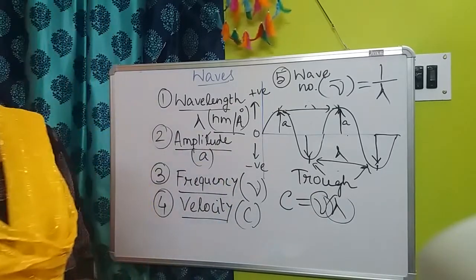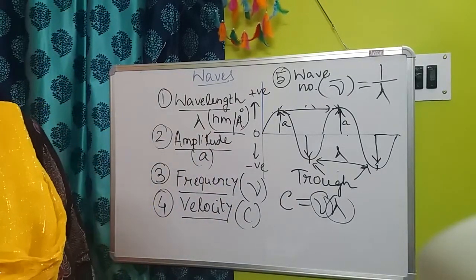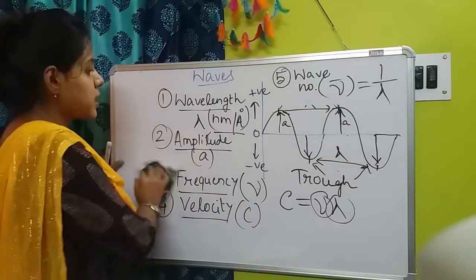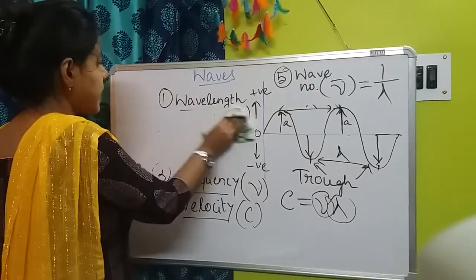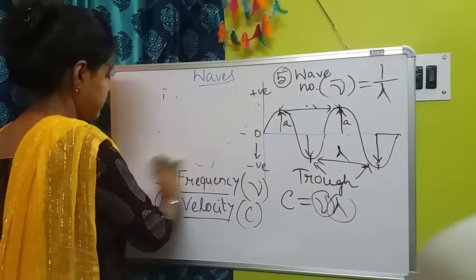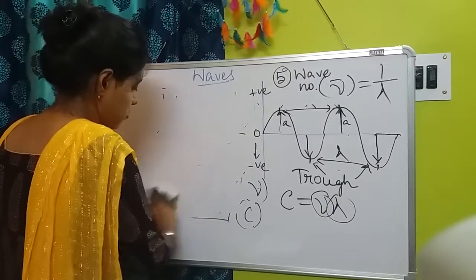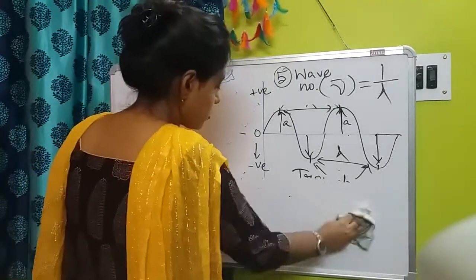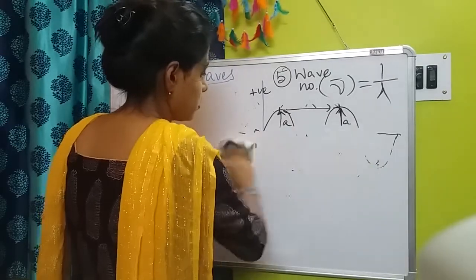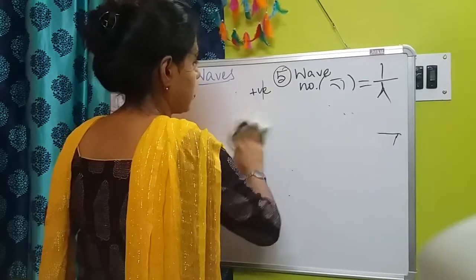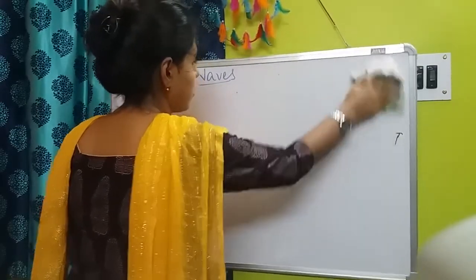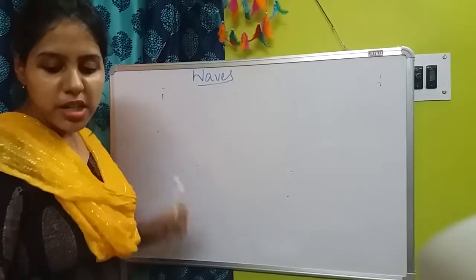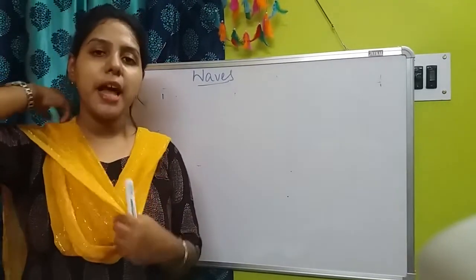Now next we are discussing electromagnetic wave theory, given by Maxwell.